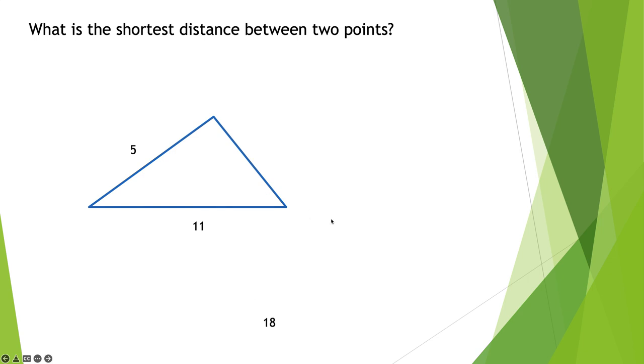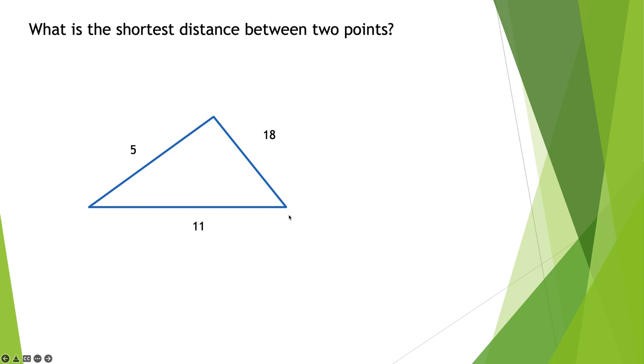Well, what if the other side was 18? Now, our first instinct here is to say, oh yeah, okay, that works too, because 5 plus 18 is 23, and 23 is longer than 11, so that works. The only problem with that, though, is now if I look at it this way, if I go along this right-hand edge, and that's a distance of 18, is it possible to go from the point at the top where we start 5 units down to the left and then 11 units and end up at the bottom right?